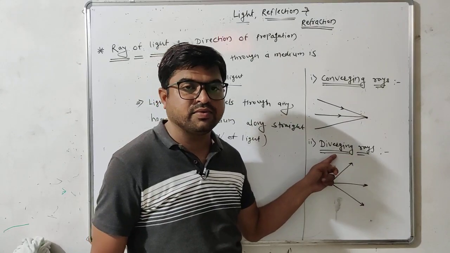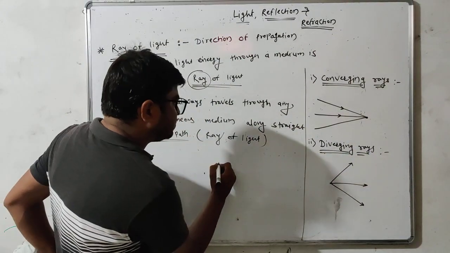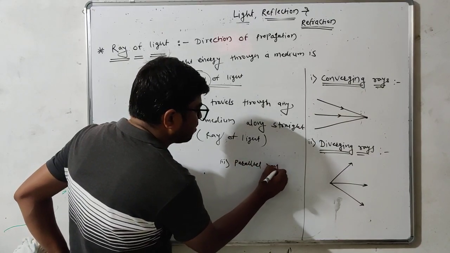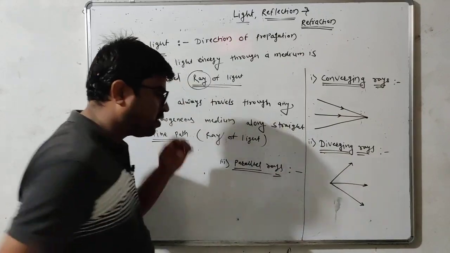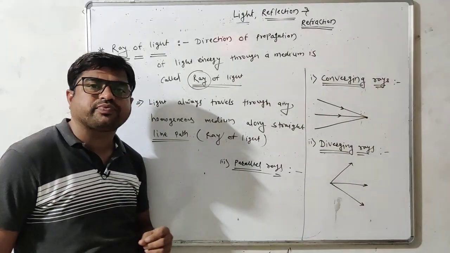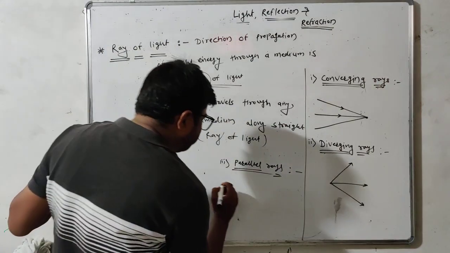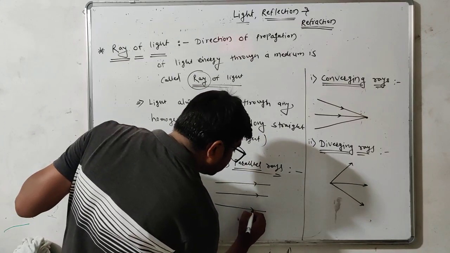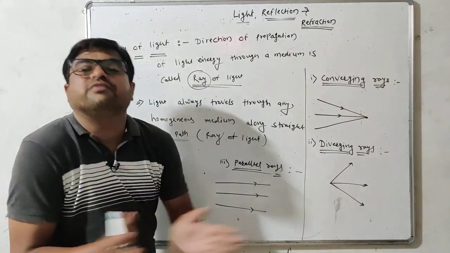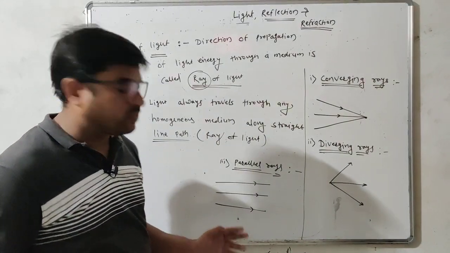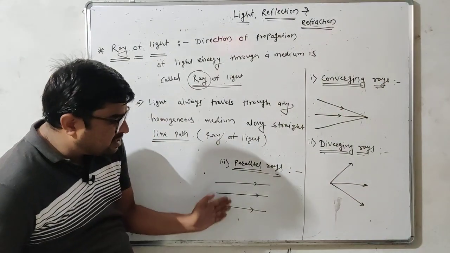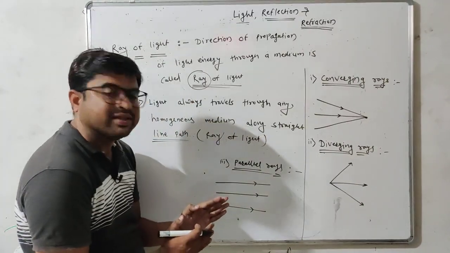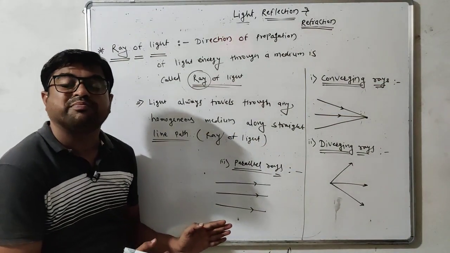Now, the third one is parallel rays. What are parallel rays? Parallel rays means the rays which are not moving towards each other and not going away from each other. Such rays of light which are exactly parallel to each other, not moving away or towards, are called parallel rays.